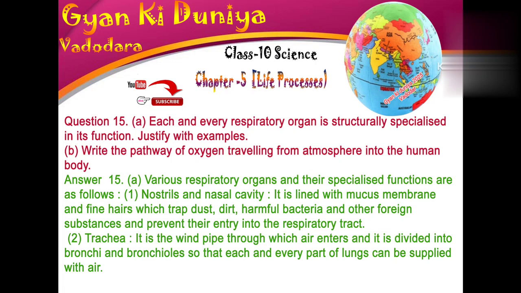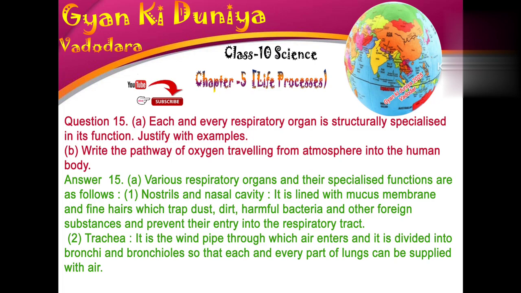Various respiratory organs and their specialized functions are as follows. 1. Nostrils and nasal cavity. It is lined with mucous membrane and fine hairs which trap dust, dirt, harmful bacteria and other foreign substances and prevent their entry into the respiratory tract.